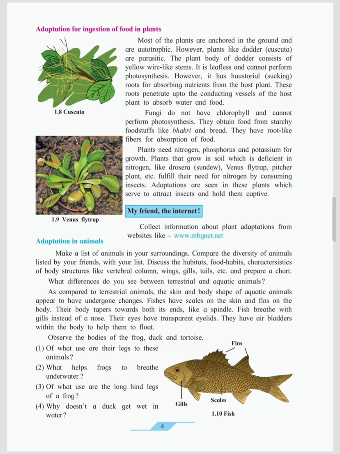Venus flytrap is another type of plant which attracts insects. This is a completely different plant: the Venus flytrap attracts insects into it when they are close around it. It attracts and traps the insects.